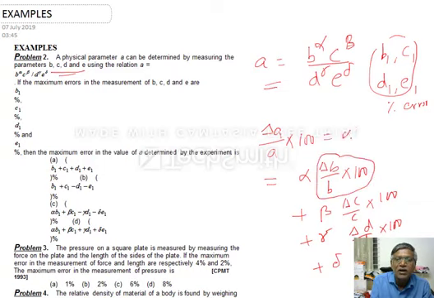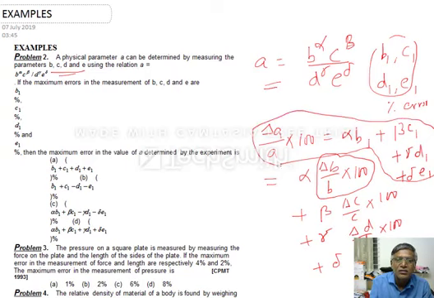So this is nothing but alpha B1 plus beta C1 plus gamma D1 plus delta E1. So this is the final answer. See here, which one? Alpha B1 plus beta C1. This is the answer. No, this is not. Here minus is given, so that is wrong. So plus. So this is the answer.